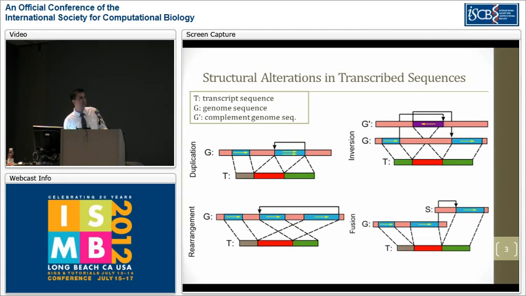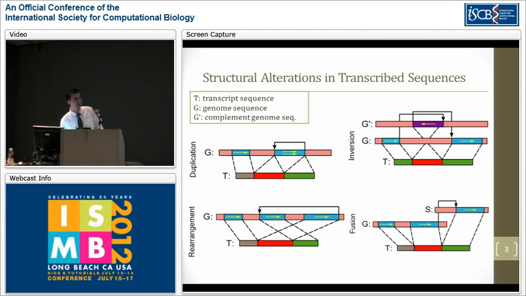Yet to be able to align the last exon, you should have an alignment model that can capture such backwards jumps in the genome. A further extension of this would be a rearrangement case in which if you go further backwards in the genome, you might see a rearrangement of the exons rather than a duplication. For the inversion case, we consider the possibility that a certain region in the transcript can be transcribed from a different strand than the rest of the transcript.